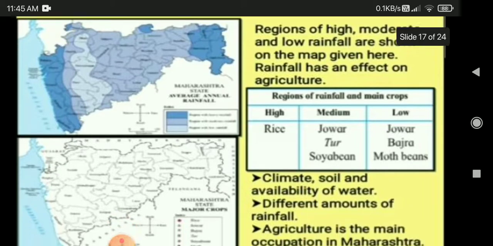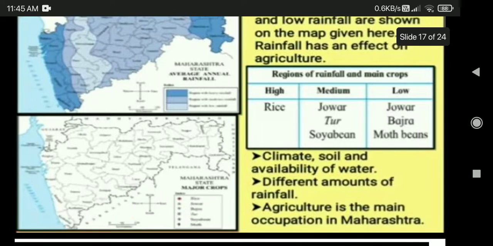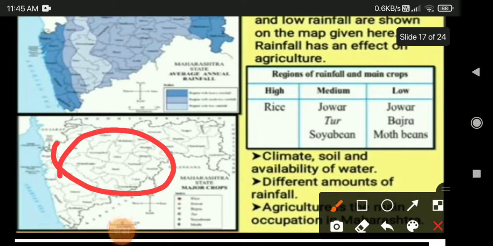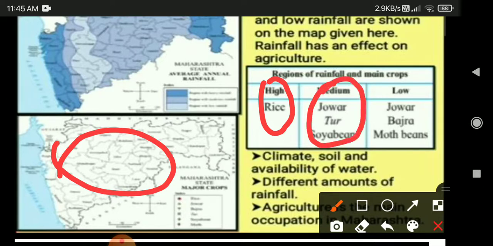Can you all see the second map? In this map we can see the places where certain crops grow. In high rainfall, which crop do we grow? We grow rice in high rainfall, and in medium rainfall we grow crops like jowar, tur and soya bean.